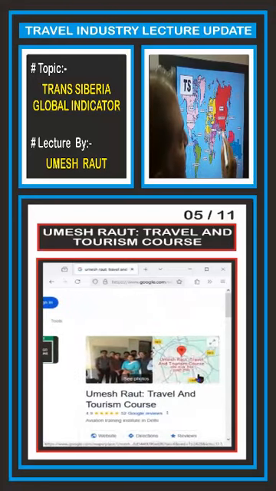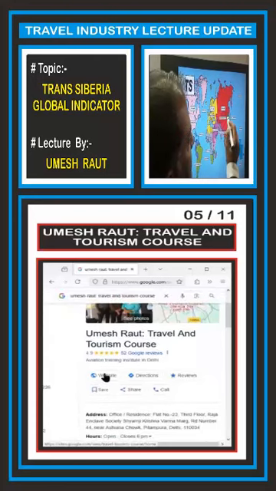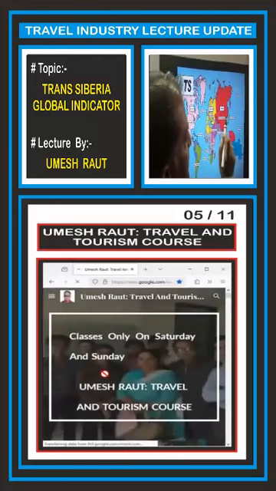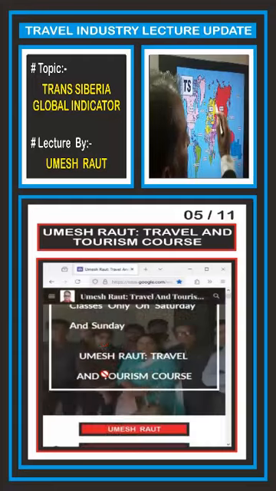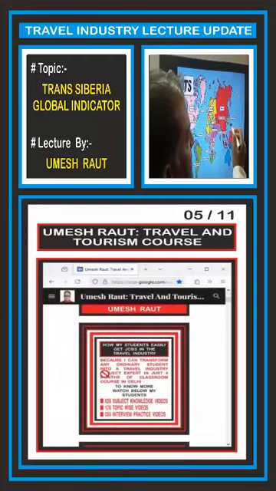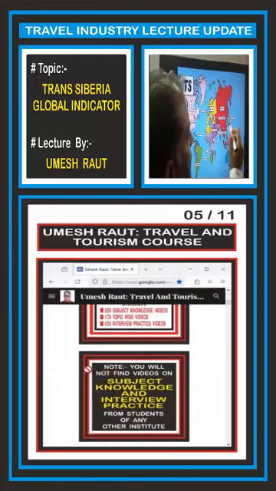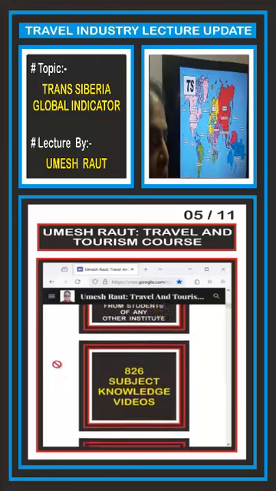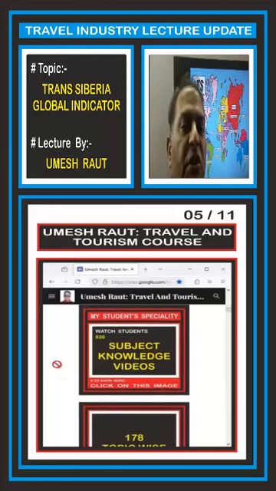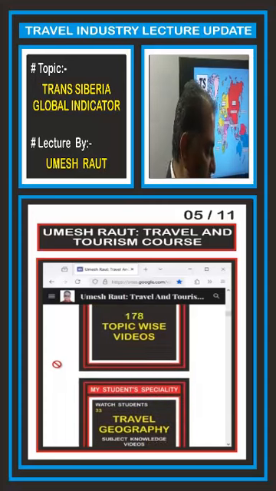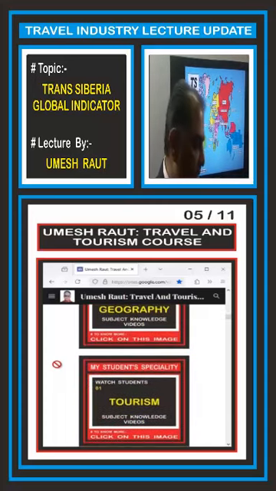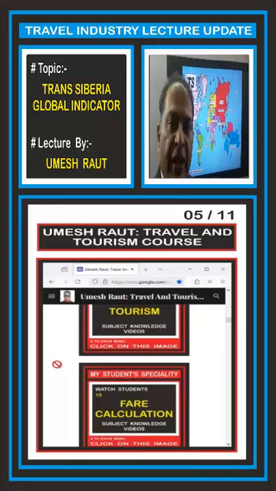That plane should not take the halt in Southeast Asia, all these countries. Means it should have the direct flight between Europe and Japan and Korea, or Japan and Korea and Europe, like this. Now I'll explain you with some of the examples, then only you will be able to understand this global indicator properly.